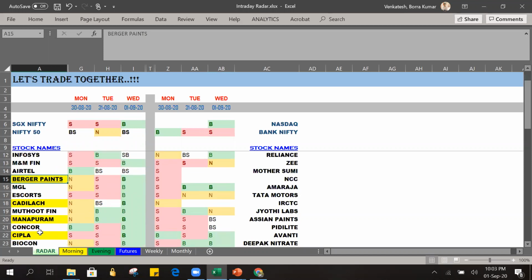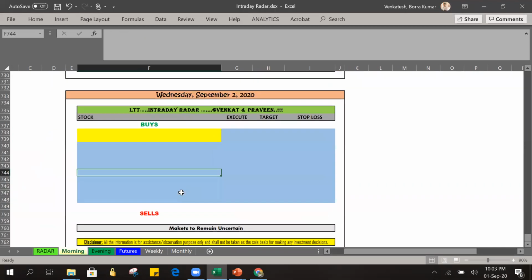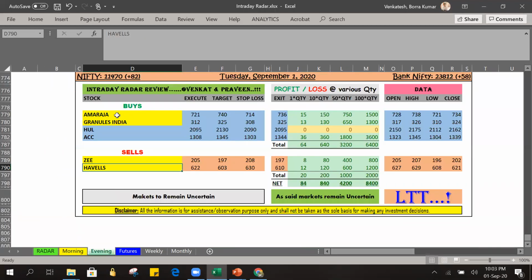Many have asked that in the radar they want the most probable successful stocks highlighted in some color, or at the top of the list. So what I have done is highlight them in the radar. If you see today's radar review, we can see Amara Raja and Granules India on the buy side, and G and Havells. These are the most probable stocks, which I am confident about. I am doing that from Monday.